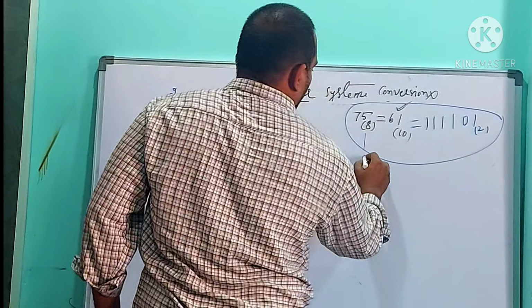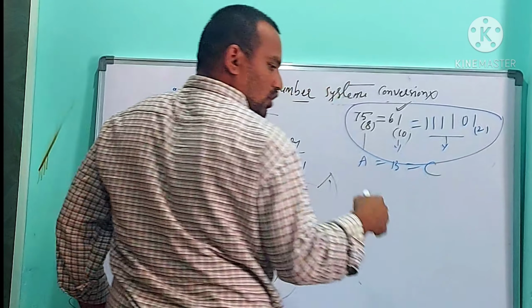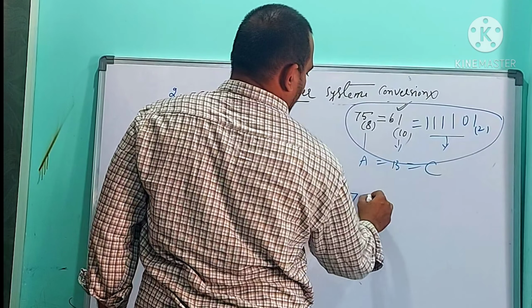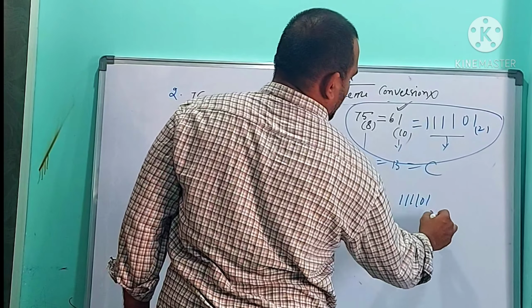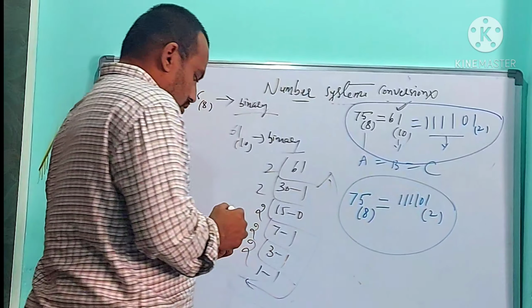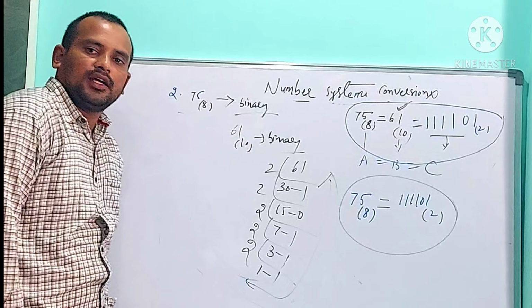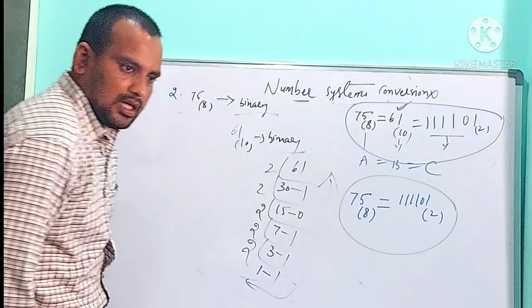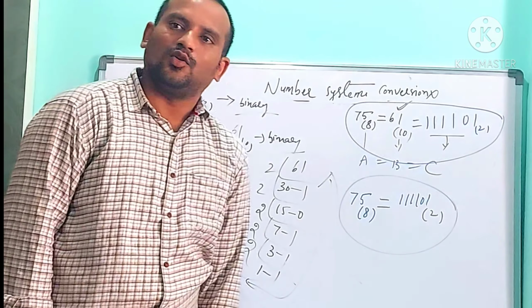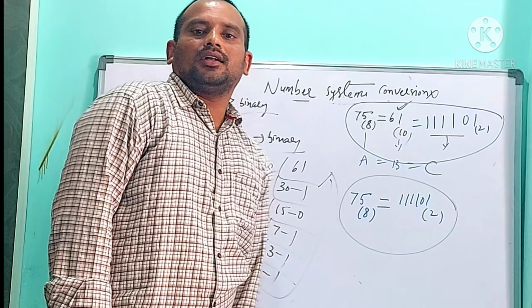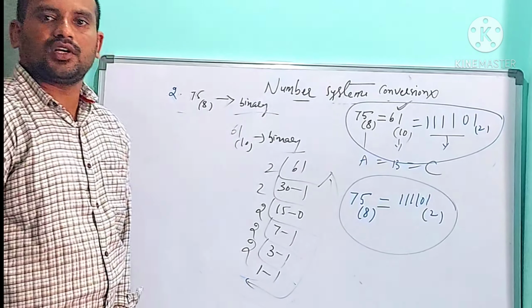I told you A equals B equals C. Then by using the associative property we can write A equals C. 75 base 8 equals 111101 base 2. So this is the way of converting one number into another number. The uses of numbering system conversion you can find out later. Don't worry, you can understand at the operators concept. So this is about numbering system conversion.